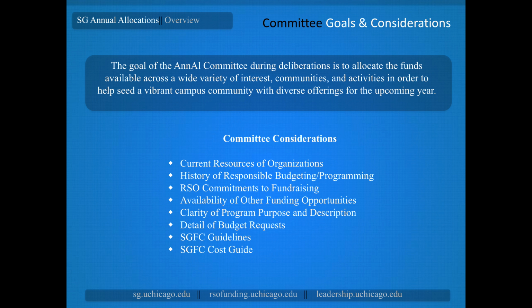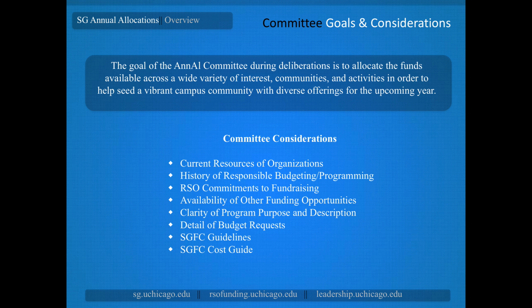They also want to see your commitment to fundraising. ANL is not intended to be the sole source of funding for any group, so if you've got a larger event or a larger budget overall, they want to see that you're committing to fundraising for that. They want to understand the effort you're putting into achieving your goals so they can gauge your commitment to your programs and support those events accordingly.